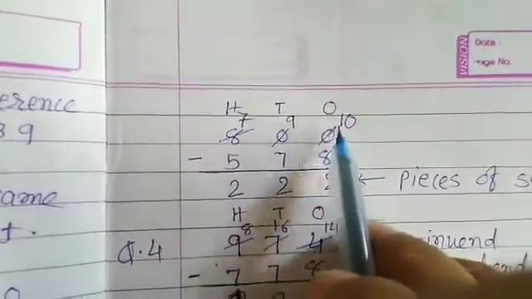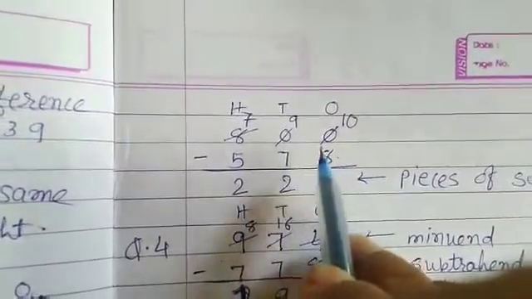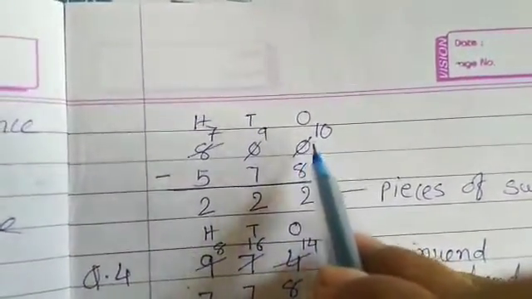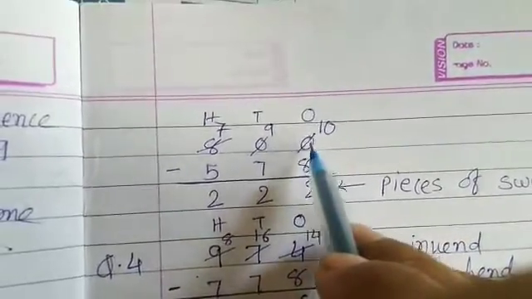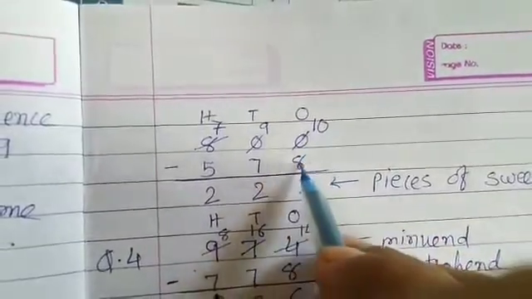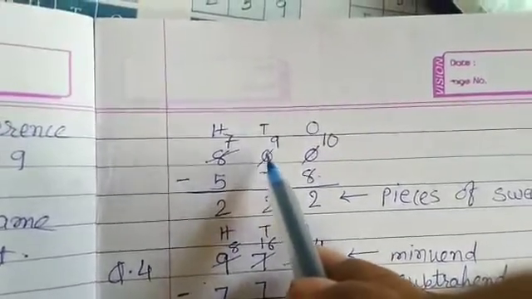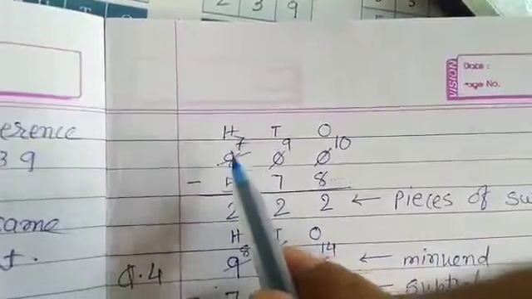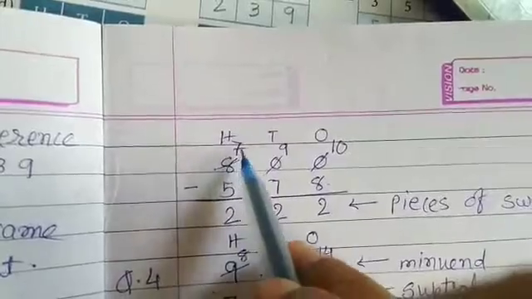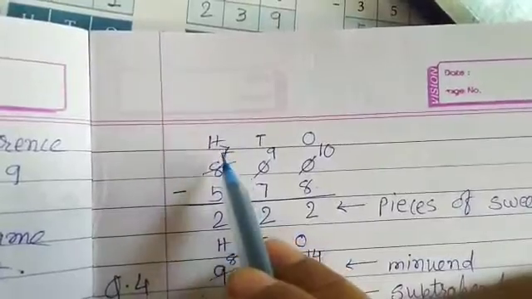800 is a bigger number, so we will write it up, and 578 is a smaller number, the subtrahend, we will write it down, and we will do the subtraction from the ones place. The ones place digit is 0, so 0 minus 8 is not possible, so we will borrow from the tens place. Here also 0, so we will borrow from the 100 place. The 100 place digit is 8, so 8 will be cut. We are borrowing 1 from the 8, it will be 7, because 8 minus 1 is equal to 7. 7 on the 100 place means 700, right?